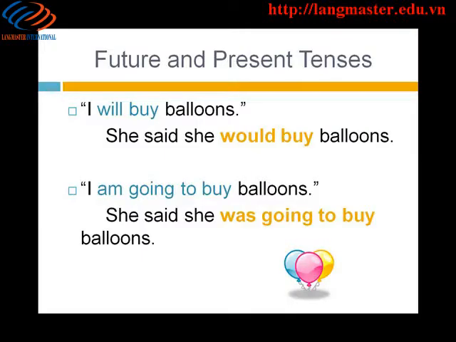Let's look at some examples together. We'll start with the future and present tenses. I will buy balloons. She said she would buy balloons. Will shifts back to would. I am going to buy balloons. She said she was going to buy balloons. Am going to shifts back to was going to.